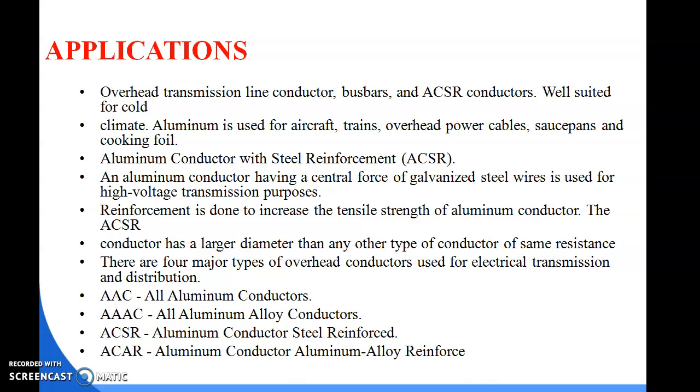There are 4 major types of overhead conductor used in electrical transmission and distribution systems: AAC, AAAC, ACSR, ACAR. What is AAC? All aluminum conductor. AAAC, all aluminum alloy conductor. ACSR, aluminum conductor steel reinforced. ACAR, aluminum conductor aluminum alloy reinforced. So these are the applications of your aluminum.